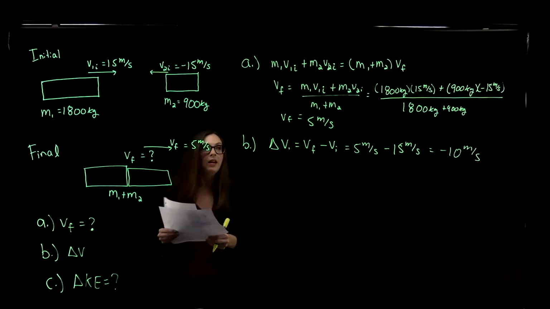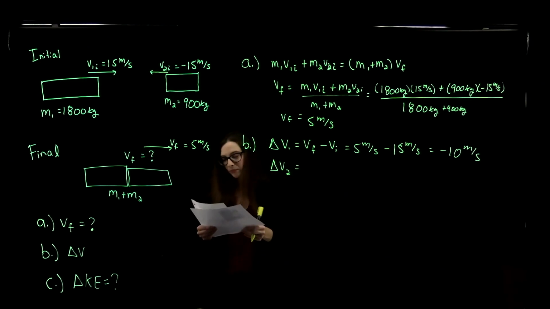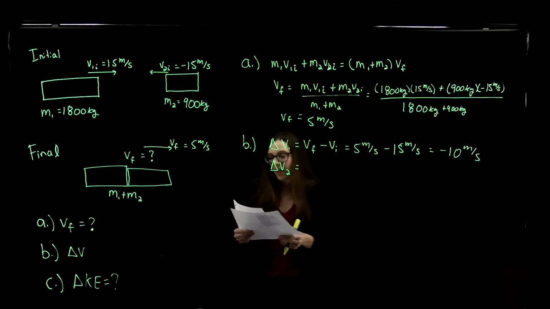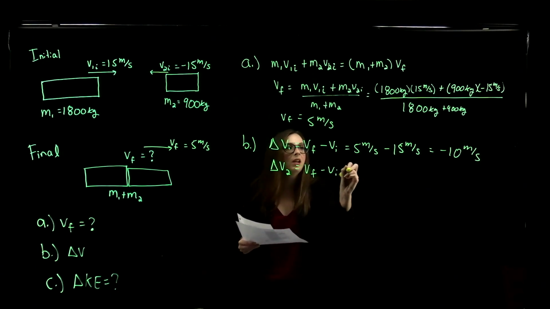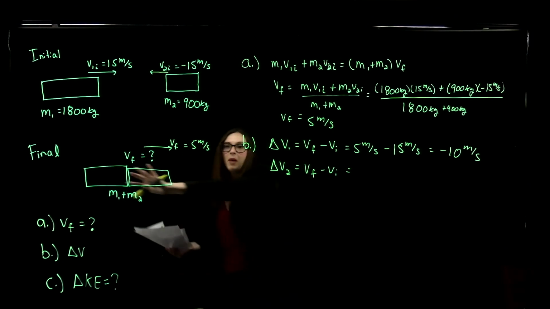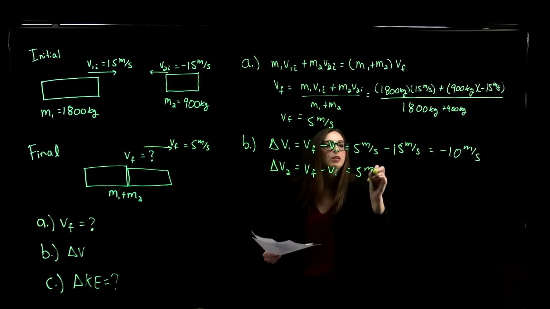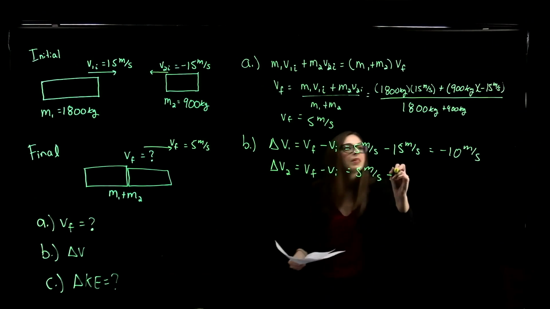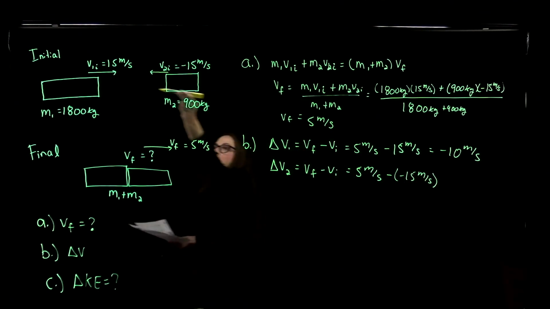Okay, and then the change in velocity for car 2, it slowed down, but in the positive direction. For car 2, we've got v final minus v initial. Its final velocity is 5 meters per second combined with the other car moving forward. So 5 meters per second minus car 2's initial velocity, which was 15 meters per second, but in this direction.